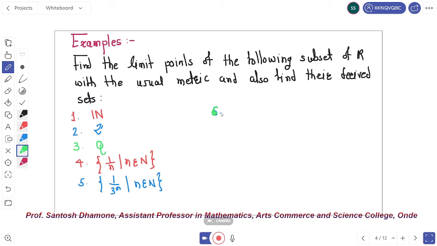Solution. First, N is equal to the set of natural numbers.